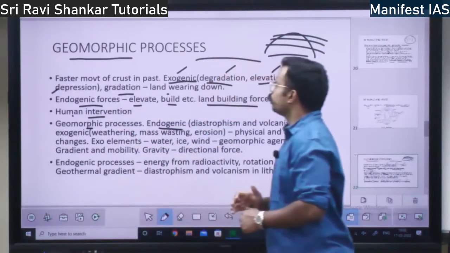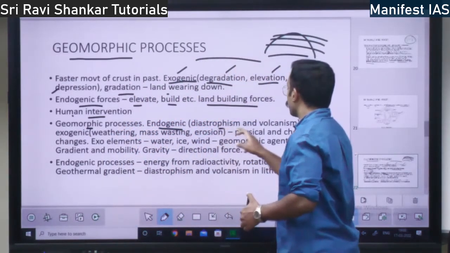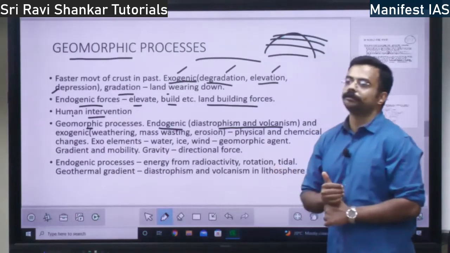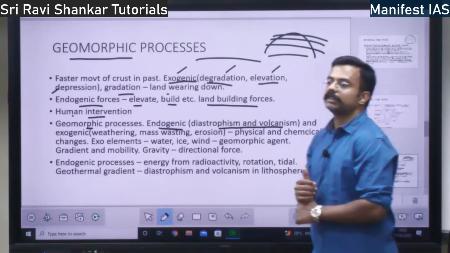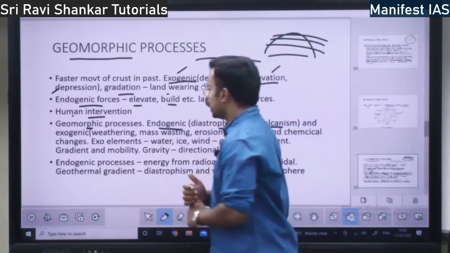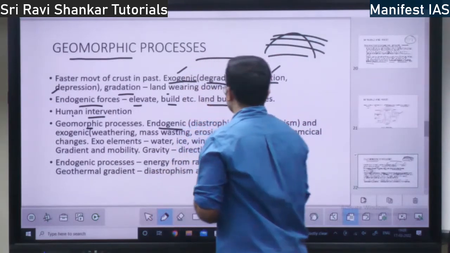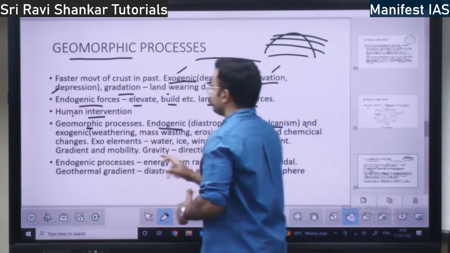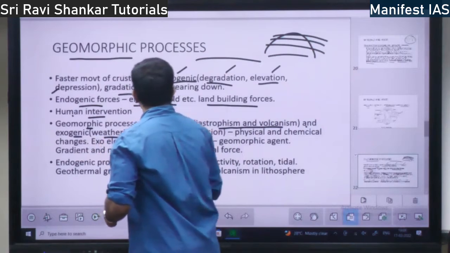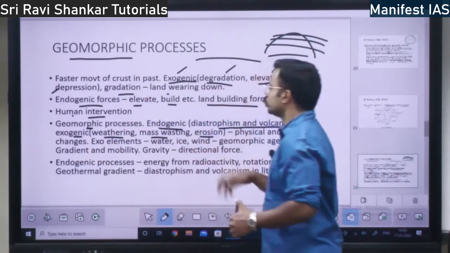Then you have geomorphic processes, endogenic. So under endogenic process, you have diastrophism and volcanism. What is diastrophism? What is volcanism? I will discuss. Then under exogenic process, you have weathering, mass wasting and erosion.